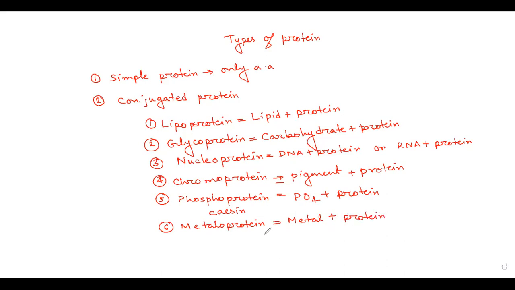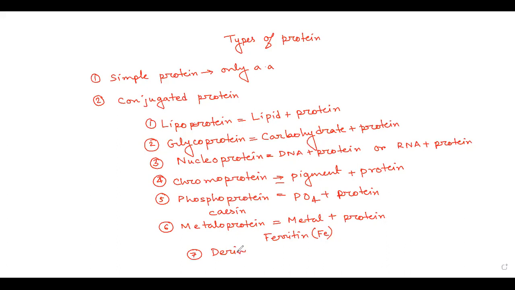For example, there is a protein called ferritin, which has iron present in it. So it's an example of metalloprotein. And apart from that, there is another last type of protein that is called derived protein.